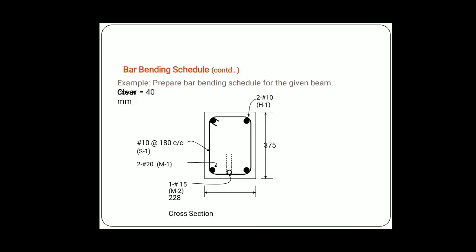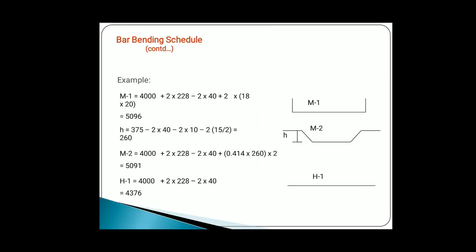So here is the bar bending schedule example, with a clear cover of 40 mm. This is the size of the beam given, and we need to calculate from that. For example, M1 is equal to the main steel. This is the total length plus both side hooks minus clear cover into hook, which comes out to be 5096. Then the height comes out to be 260 after deducting the clear cover.